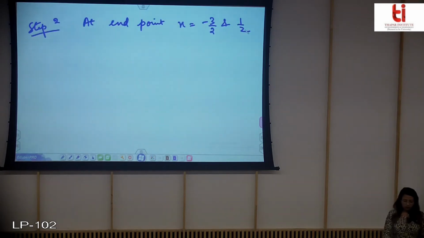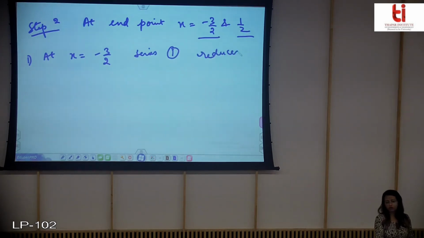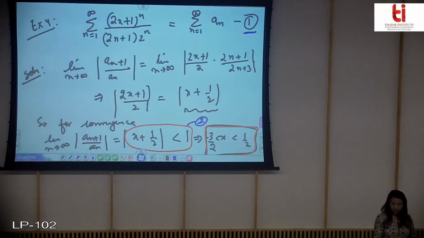So now we will move on to step 2, the nature at x is equal to minus 3 by 2 and half. So first at x is equal to minus 3 by 2, the series 1 reduces to, I'll write it as bn. Bn is an at x is equal to minus 3 by 2.